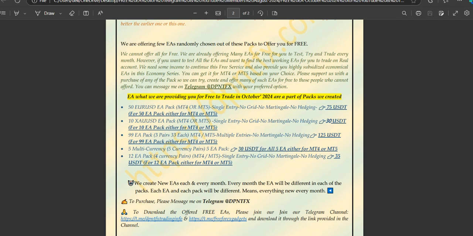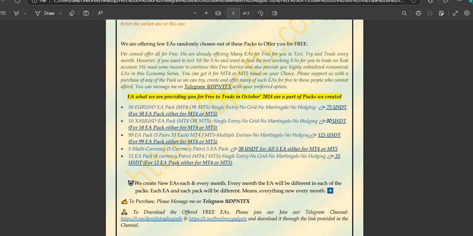Okay, you can get it either for MT4 or MT5 based on your choice. So we are offering a pack of around 50 expert advisors for EUR/USD, all EUR/USD expert advisors, in just 75 USDT, and 10 expert advisors for gold at just 30, and 99 expert advisor packs. These are for 3 pairs and 33 EAs each, either for MT4 or MT5.